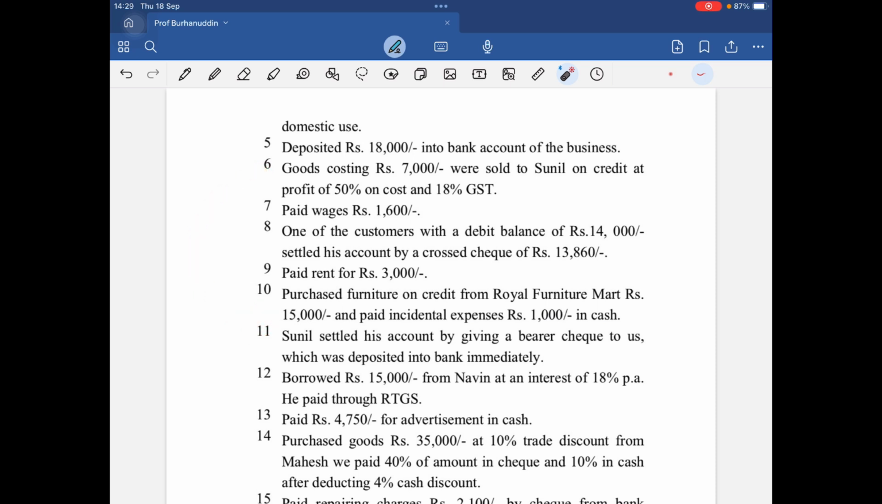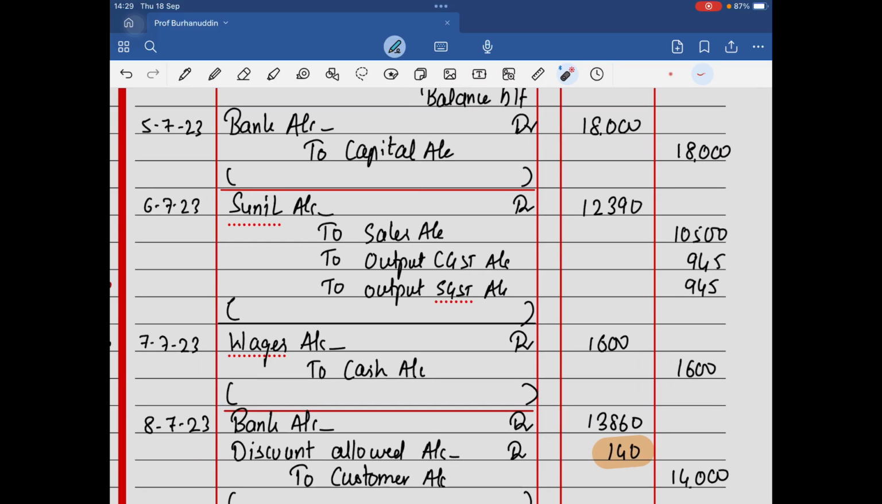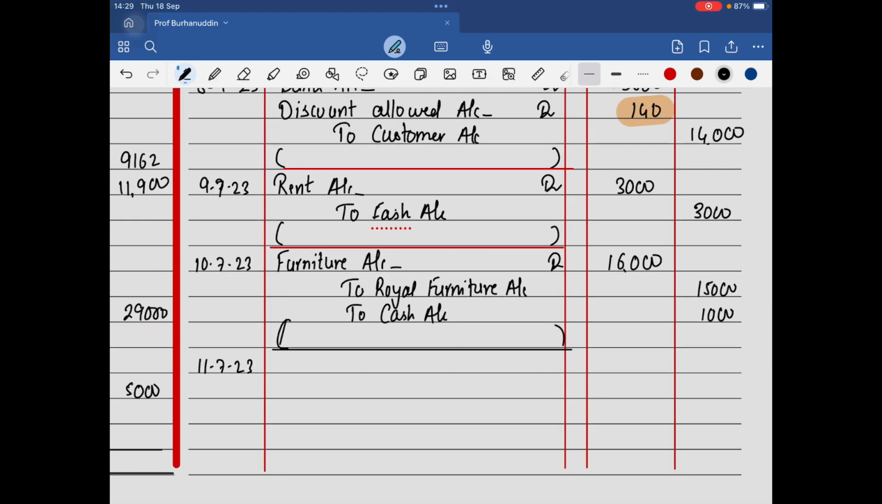Sunil settled his account by giving a bearer check to us, which was deposited into bank immediately. So I had to collect money from Sunil. Now on 6th of July, we have to go and see how much we have to receive from Sunil. Was it 12,900? Sorry, 12,390. And he gave us a bearer check. Beta, I told you about that last time also. Whenever a bearer check is given to you, it is as good as cash.